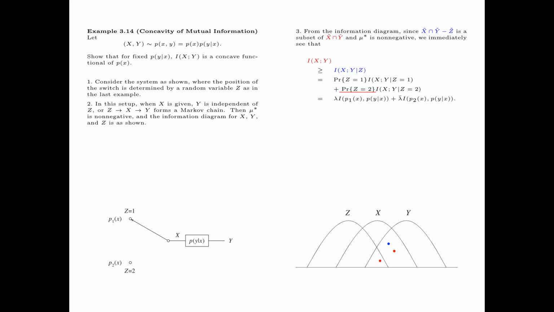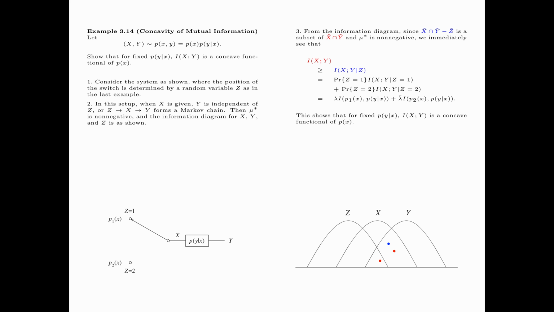Likewise, the probability that z is equal to 2 is equal to lambda bar, and Ixy given z equals 2, that is when the switch is down, is equal to the mutual information between the input and an output of a channel, with P2x being the input distribution and Py given x as the transition probabilities.